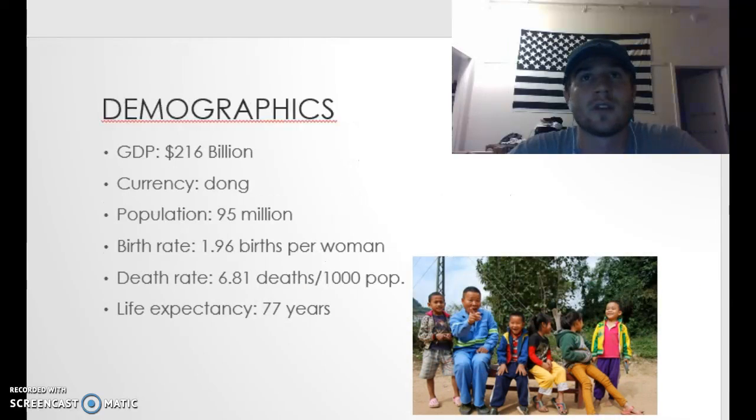These are the demographics I found on Vietnam. They have a gross domestic product of around 216 billion per year. Their currency is the dong. They have a population of around 95 million people. Their death rate exceeds their birth rate, with birth rate being at 1.96 births per woman and 6.81 deaths per 1,000 people. Lastly, people there have a life expectancy of around 77 years.